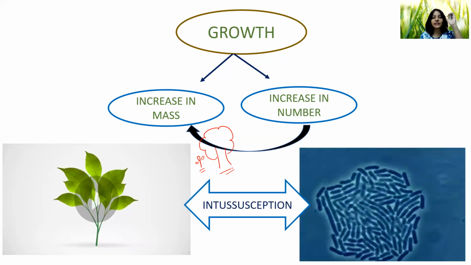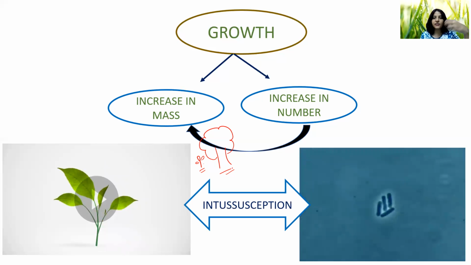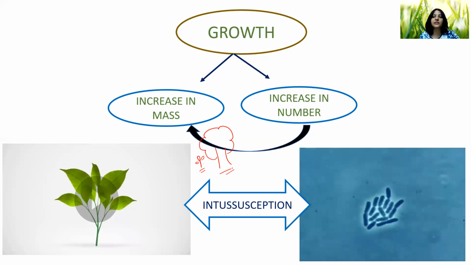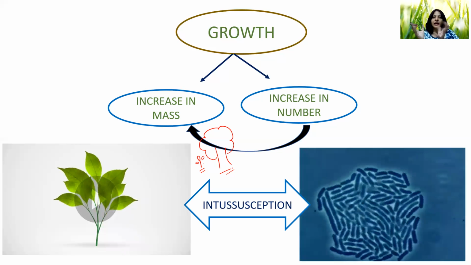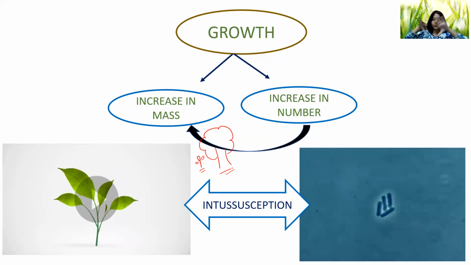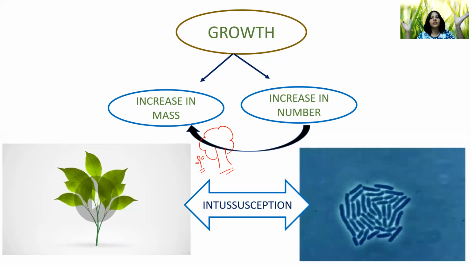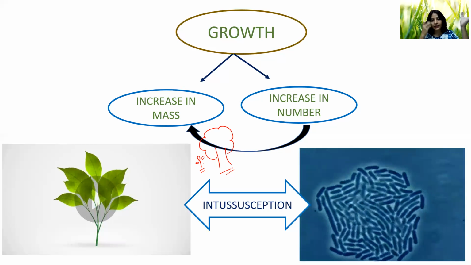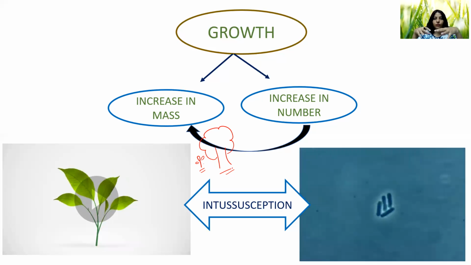This type of growth which happens internally is known as intussusception. Internal growth. In a plant, the cells are dividing, multiplying, and differentiating into the branches, the leaves and everything. So internally the growth is happening. It is not like some new leaves are coming from outside and attaching to the plant.